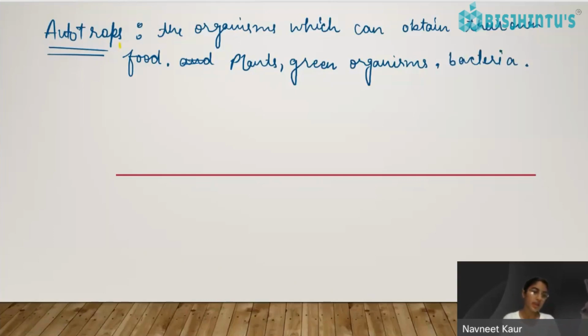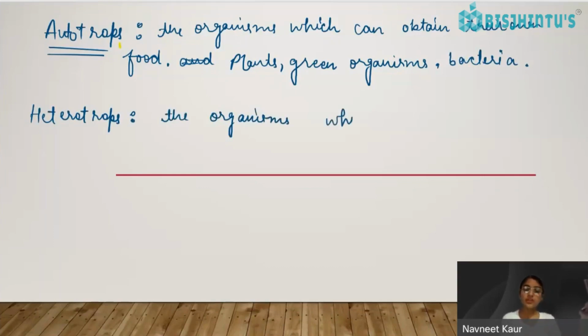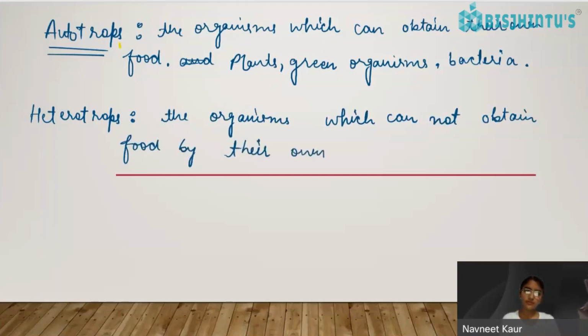Next we have heterotrophs. What are heterotrophs? The organisms which cannot obtain food by themselves are called heterotrophs.